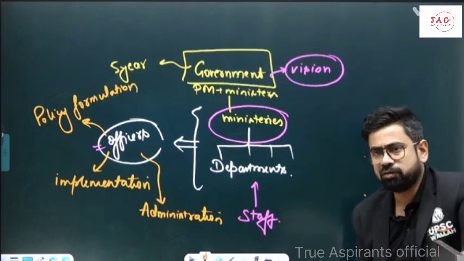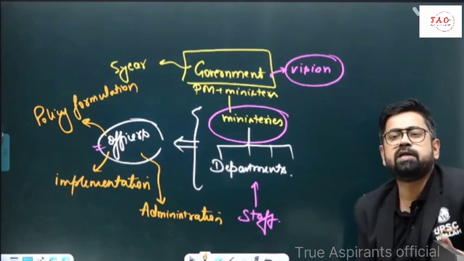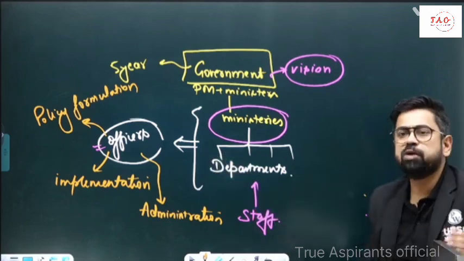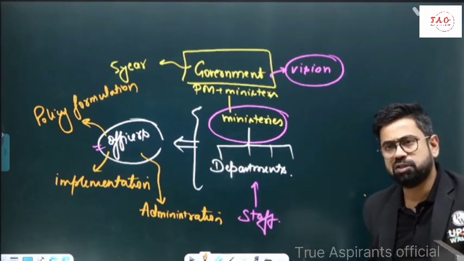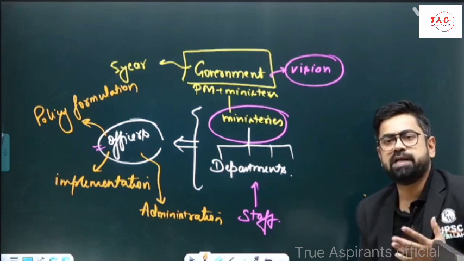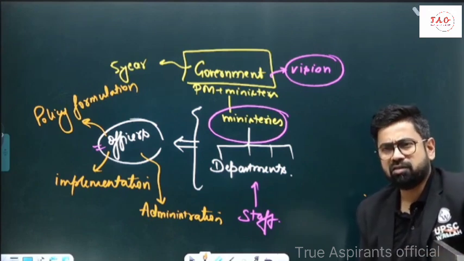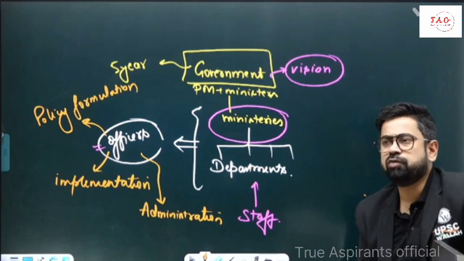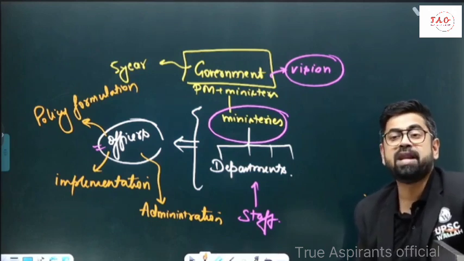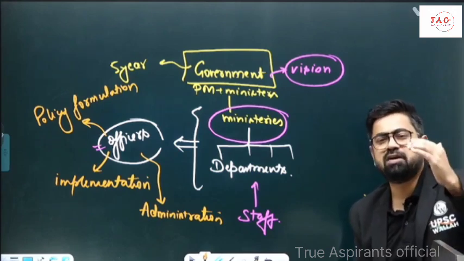Now think about this. Do you understand now that this officer has to be super talented? Think about the person who is heading or managing the whole district or the whole ministry, or policy implementation at the country level. Do you really understand that this officer has to be super smart? This selection has to be on a merit basis, super talented. He should be the cream of the country.